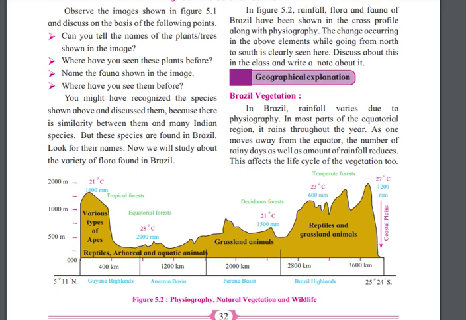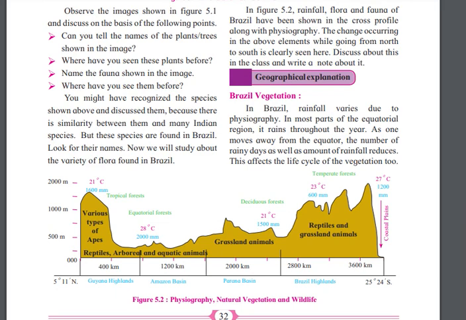Brazil vegetation means what? We are learning about trees, vegetation, flowers. It comes under vegetation, right? So in Brazil, rainfall varies due to physiography. Because of the physiography of Brazil, the rainfall changes, right? In most parts of the equatorial region, it rains throughout the year. As one moves away from the equator, the number of rainy days as well as the amount of rainfall reduce.